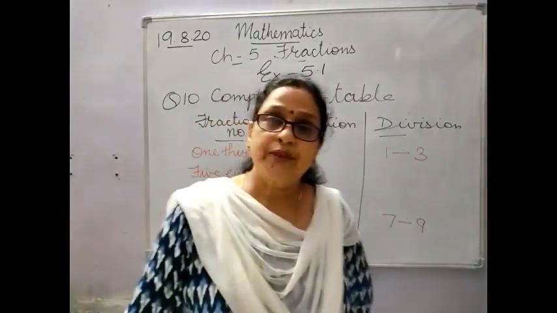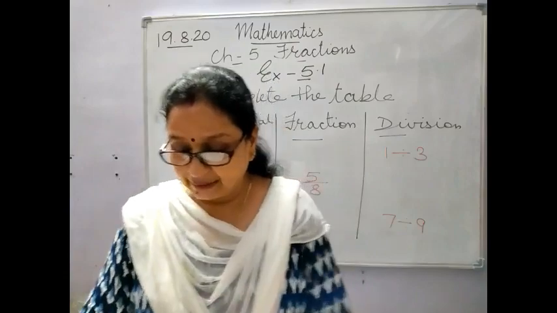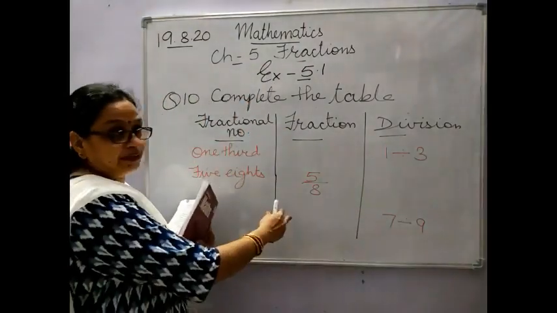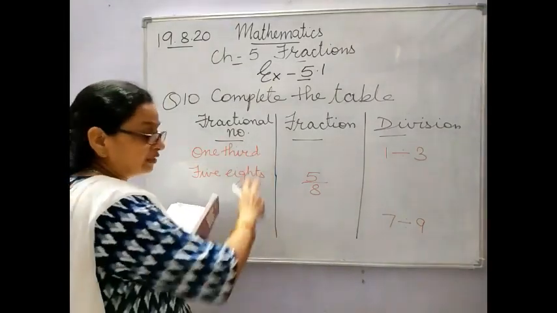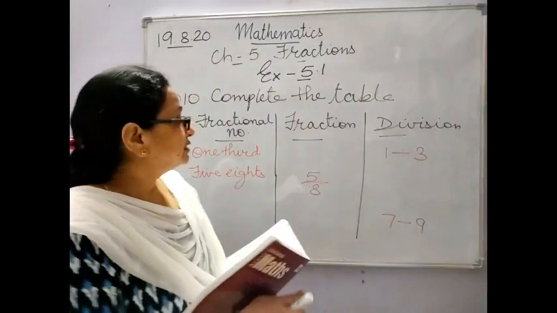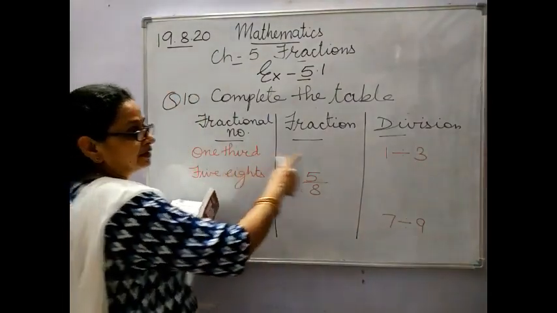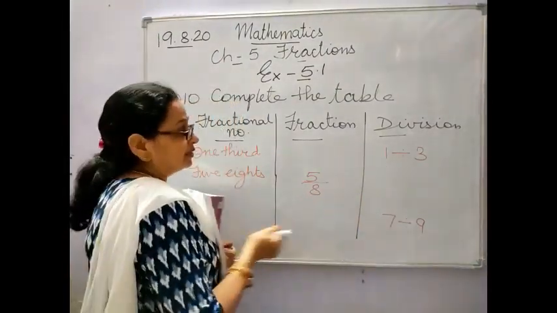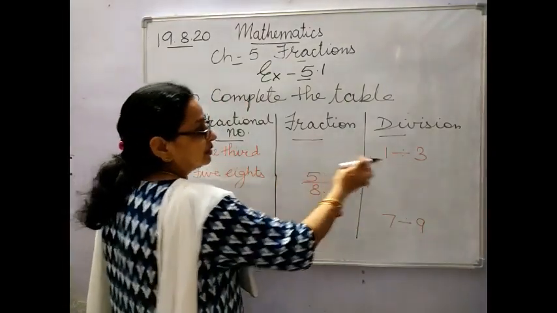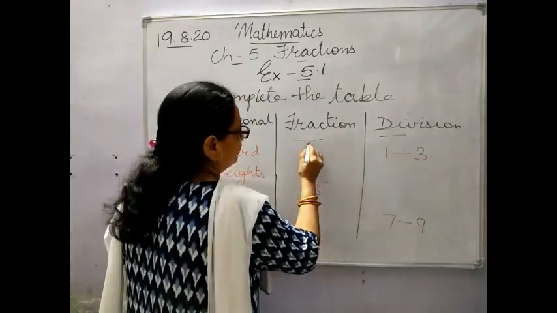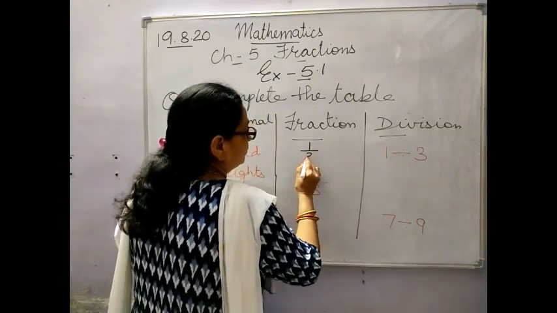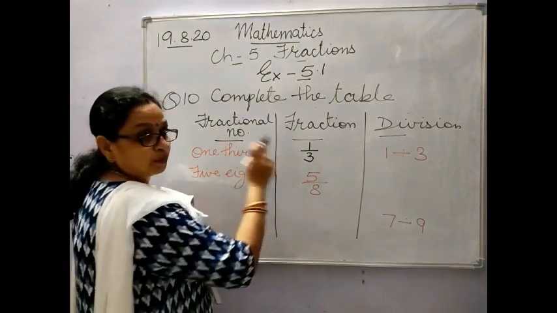Now comes your last question, question number 10. Complete the table. See children, I have already drawn it over here. And I will be showing 3 sums over here. The same way you will be doing the other ones. See here, 1/3 is given and the division fact is given. Now you know that when you have to convert this division fact into a fraction, the dividend becomes your numerator and the divisor becomes your denominator. And that is also 1/3.